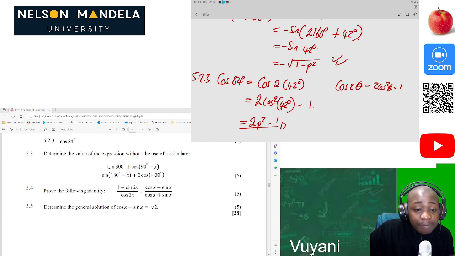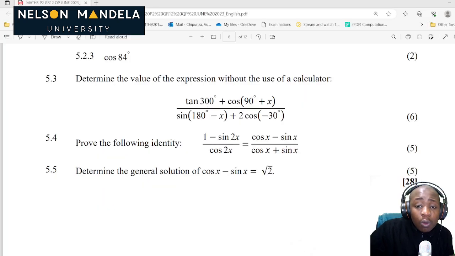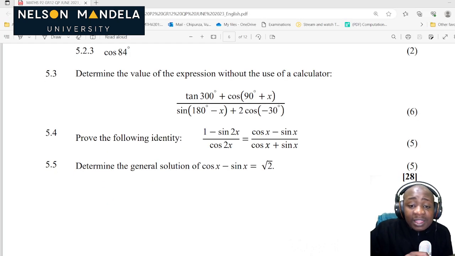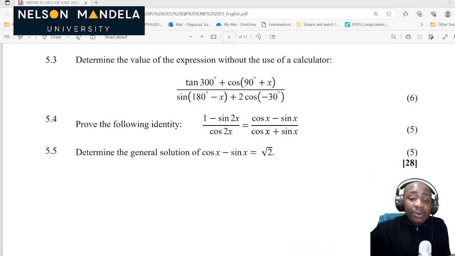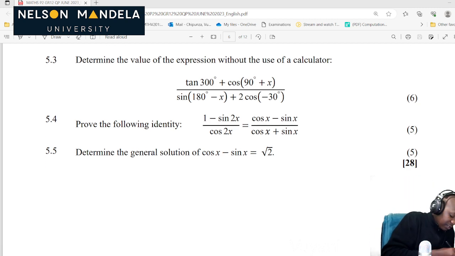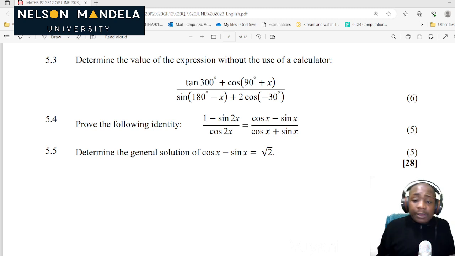Now let's look at 5.3. What does it want? Oh my word. Determine the value of the expression without the use of a calculator. The moment you use a calculator, you are already out. This is fantastic. Let's go for 5.3.